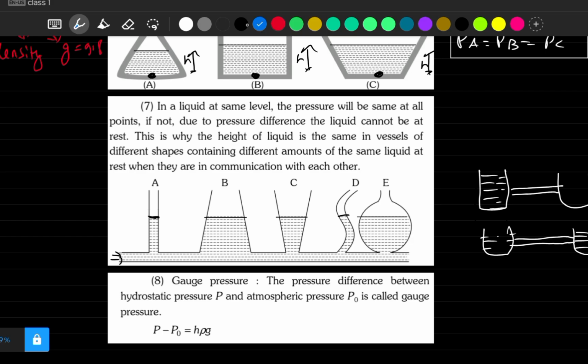So here if you think, this pressure at point A will be equal to point B, which is equal to point C, point D and this E also. So pressure at bottom of all these vessels will be same and height will also be same. I hope this point is clear to you, that water or any liquid flows due to pressure difference, and pressure will be same only when height is same. So here in all the vessels, height of fluid will be same. Now it's already been asked in AP Physics last year, this concept.